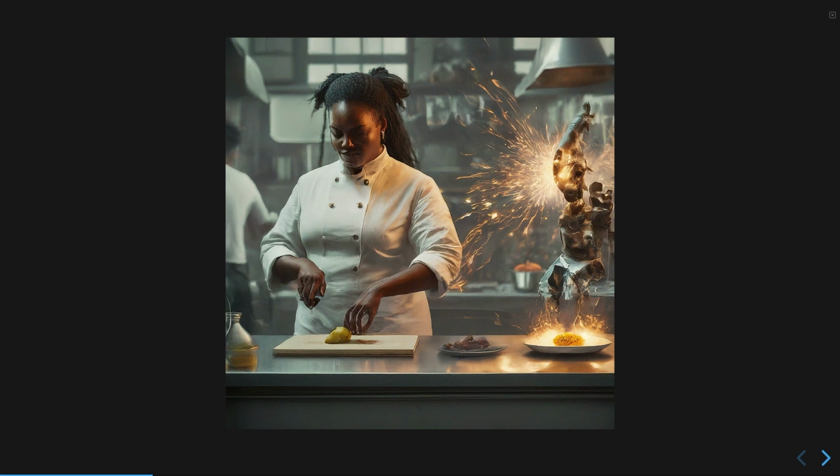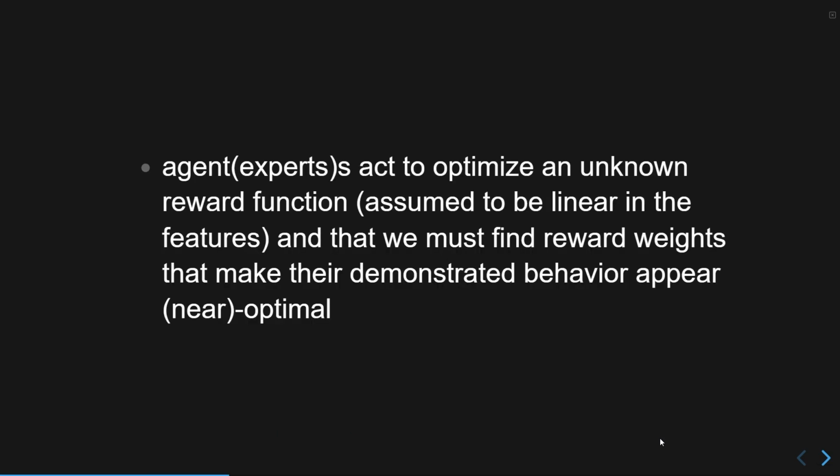That's the whole idea. Now, the assumption is that the expert is acting in a way that optimizes an unknown reward function. This reward function is normally assumed to be linear in the features, at least in the context of the discrete world, the classic MDPs, not the deep version.